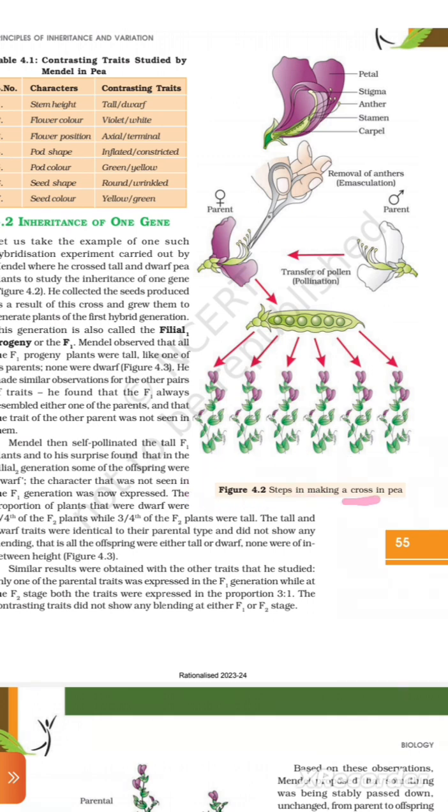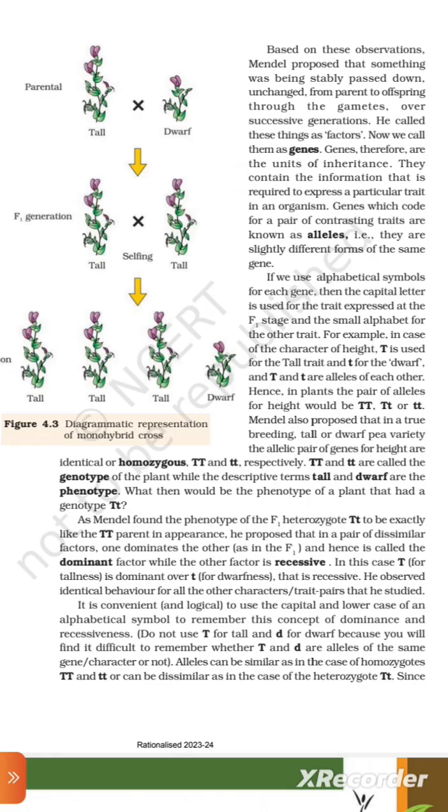Figure 4.2. Steps in making a cross in P. Based on these observations, Mendel proposed that something was being stably passed down unchanged from parent to offspring through the gamete over successive generations. He called these things factors. Now we call them genes. Genes therefore are the unit of inheritance. They contain the information that is required to express a particular trait in an organism.